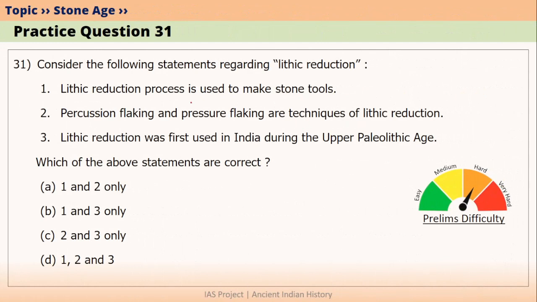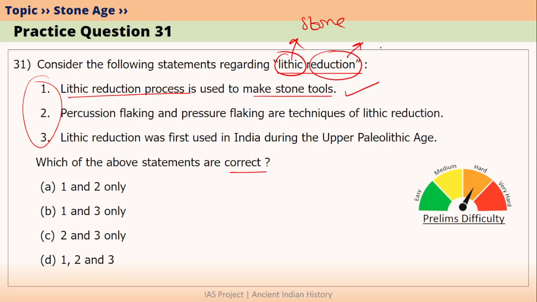The next question is, consider the following statements regarding lithic reduction. 3 statements have been given here. The question is, which of the above statements are correct? The first statement is, lithic reduction process is used to make stone tools. Yes, this is correct because lithic means stone and reduction simply means removal. Therefore, lithic reduction means we are slowly chipping away parts of stone, thereby making remaining part of the stone a stone tool.